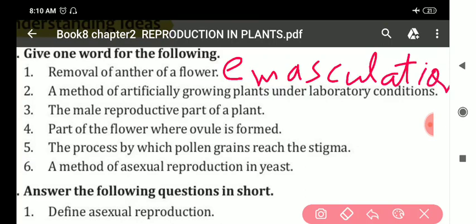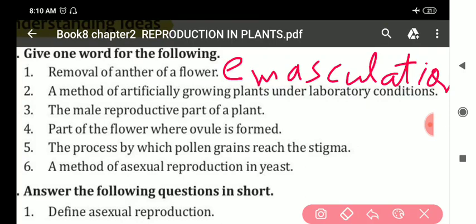EMASCULATION. Removal of anther of flower is emasculation. Then second, a method of artificial growing plants under laboratory condition.